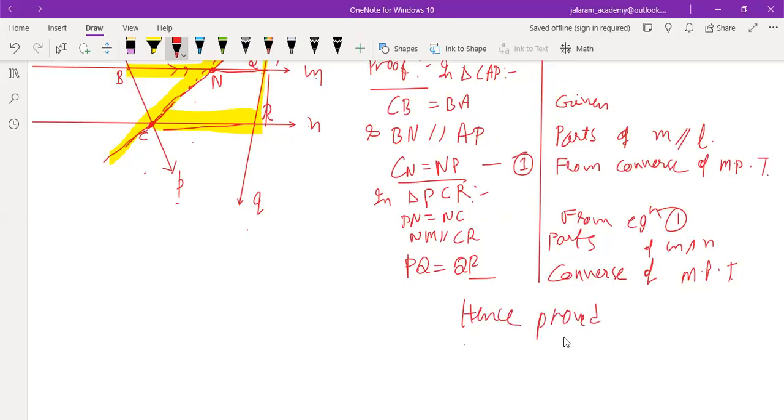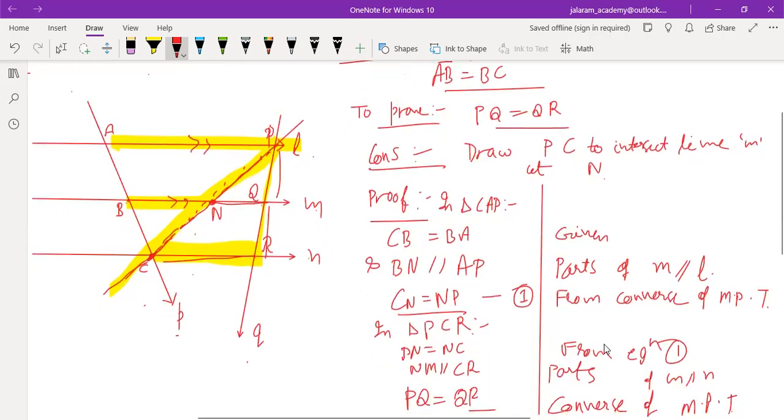So we can prove any theorem only after interpreting the things which are given and what we have to find, only by knowing this.